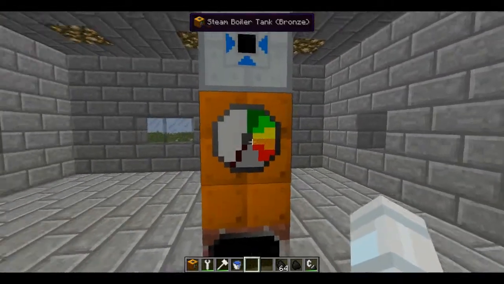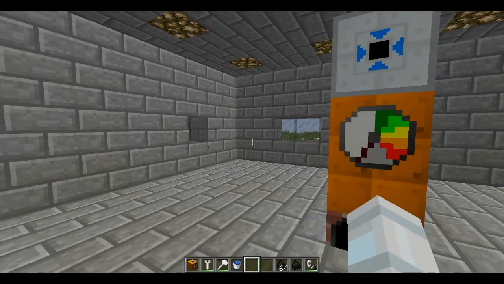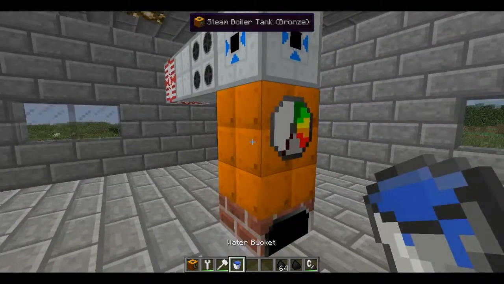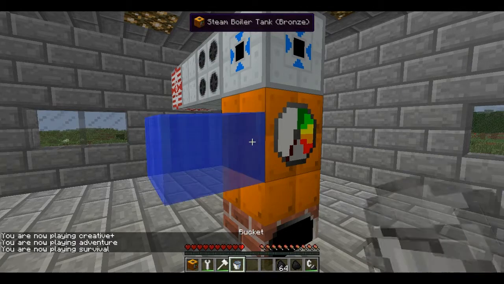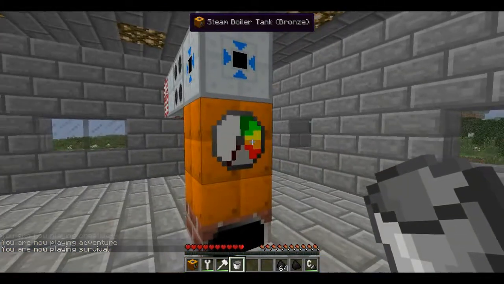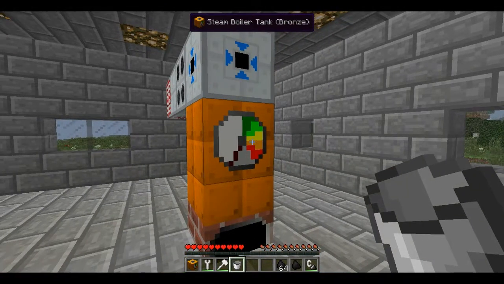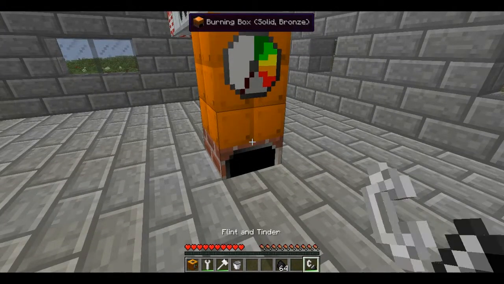When you place it, it looks like this, and as you can guess, you don't have energy in. You need to place water on it, of course, for it to work. So all you need to do is grab your bucket and place it on the front of it, not on the side. Now to have some steam, all you need to do is start the boiler.